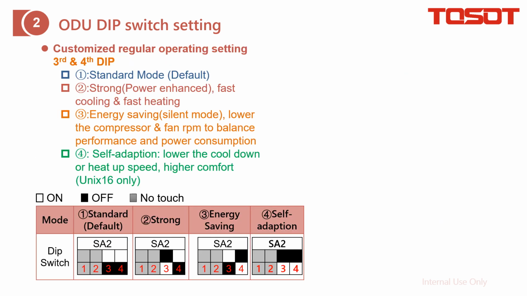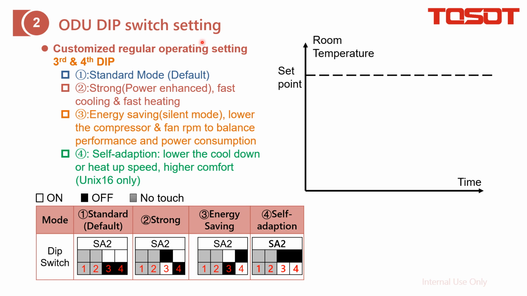Number 3 and number 4 DIP switches are to set the regular operating mode. Although we have this statement here, I think it is not that easy to understand, so I just drew a diagram for your better understanding. In this diagram, we have the room temperature and the time. For example, we do the heating, so here is the set point, and all four conditions start from here.